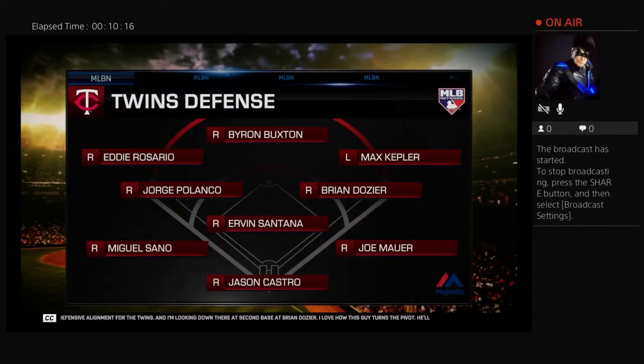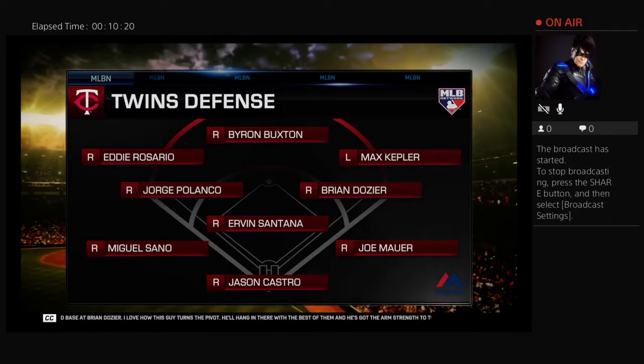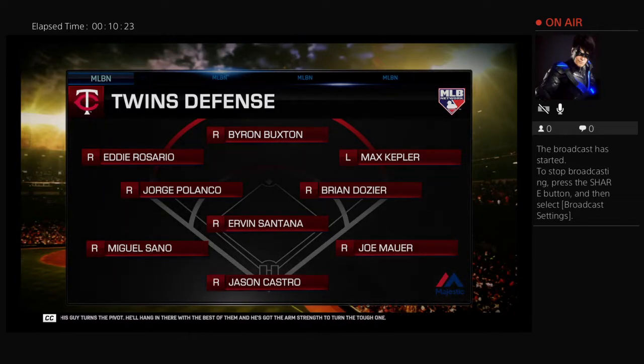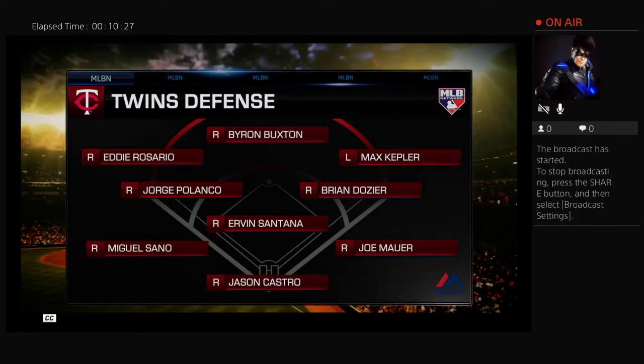The next game will be the Brewers against the Rockies at 8:40 p.m. Eastern Time at Coors Field. The Brewers are 63 and 59. The Rockies are 67 and 54. The starter for the Brewers is Matt Garza.